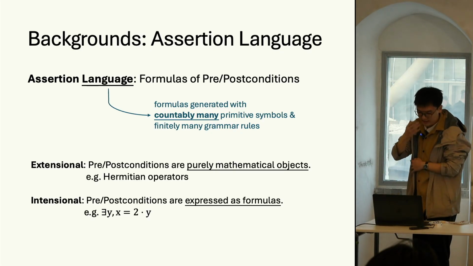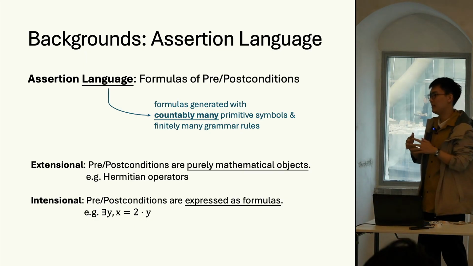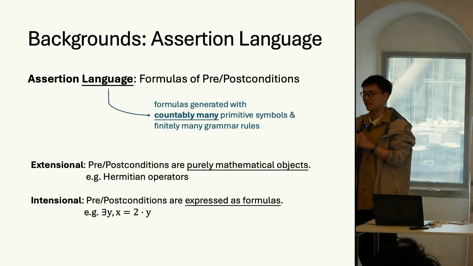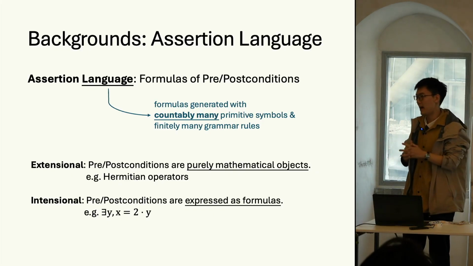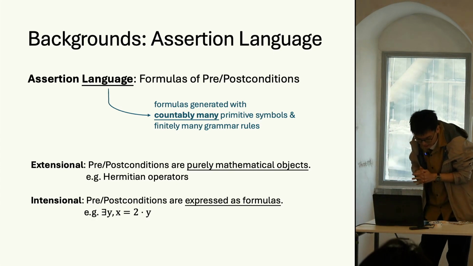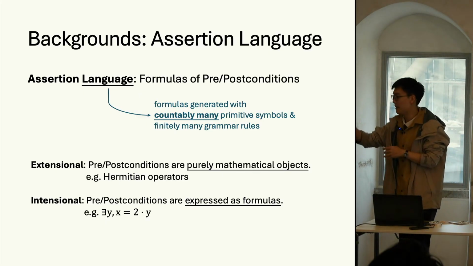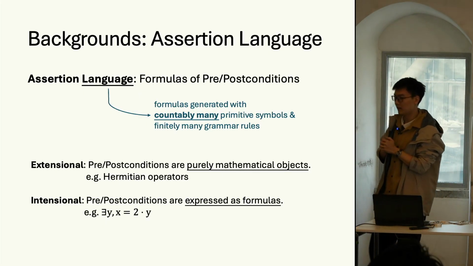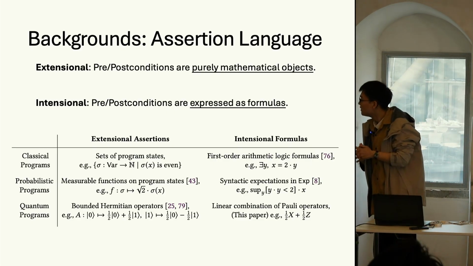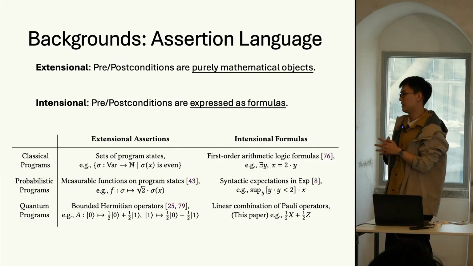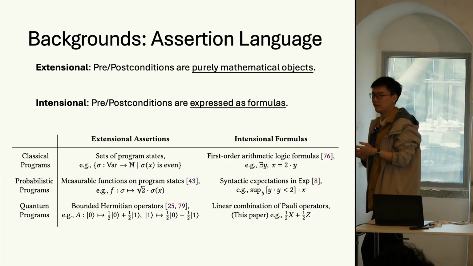Now we see something from an extensional perspective, meaning we treat the preconditions and postconditions as purely mathematical objects, such as the Hermitian operators we just discussed before. But from an intensional perspective, we need to express the precondition and the postcondition as formulas within an assertion language, for example, first-order logic. So here is a table comparing the extensional and intensional assertions across different settings. And in classical programs, it is common practice to adopt first-order arithmetic logic.